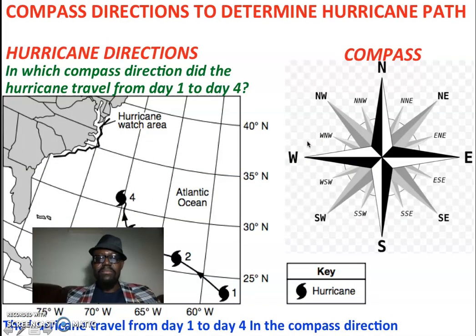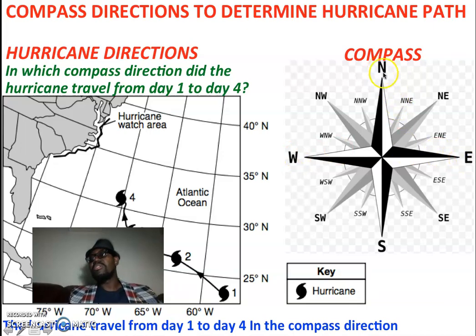Here we are looking at compass directions. The north represents the top part. If you look at the parts of the body, our head represents the north, and our feet, the lower part of the body, represent the south. The left side represents the west, and the right side represents the east.